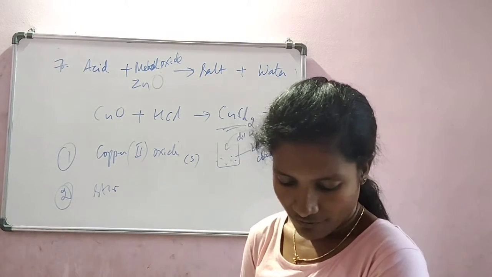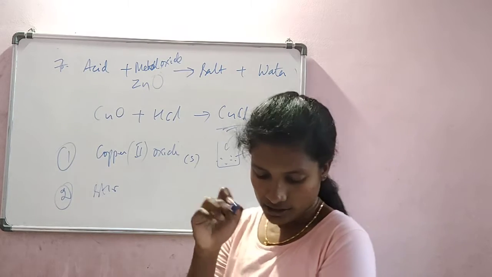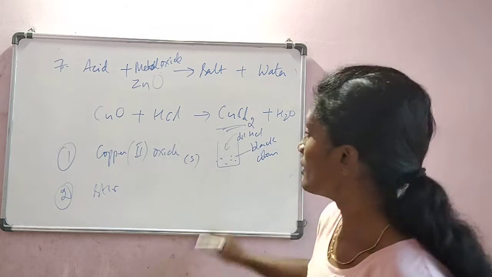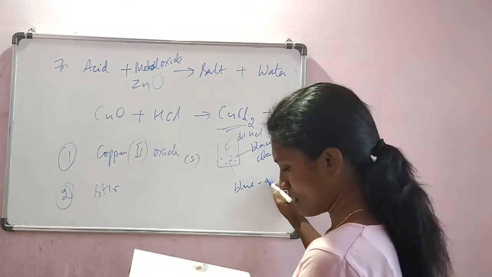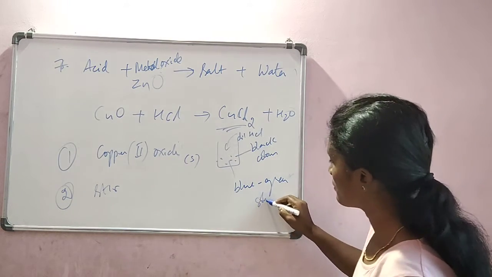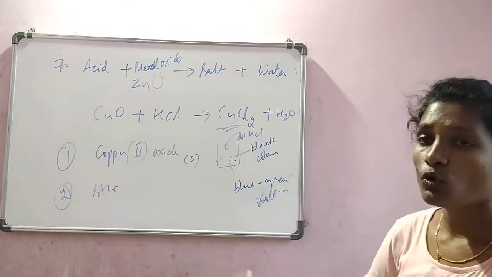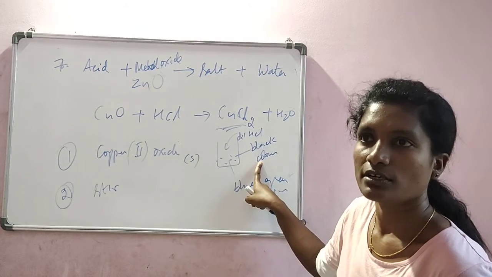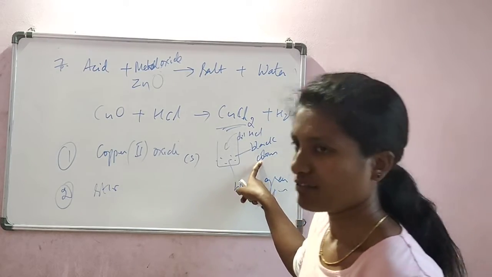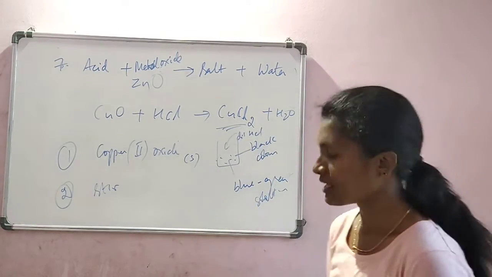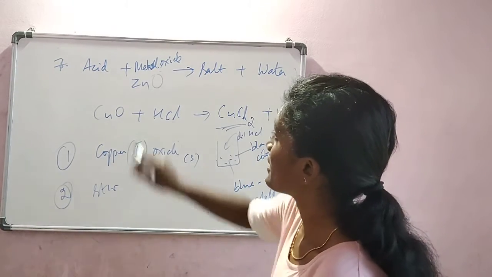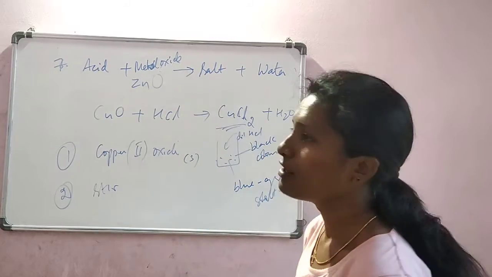Then we will find that copper(II) oxide has dissolved in hydrochloric acid to give a blue-green solution. So we know this is a liquid combined with this solid. Which tells us there is an acid reacted with a metal oxide to form salt and water.